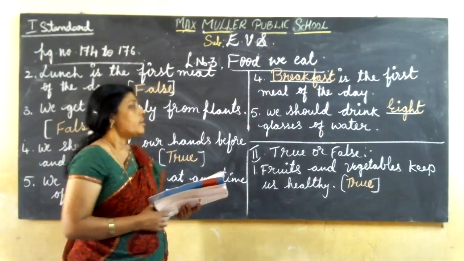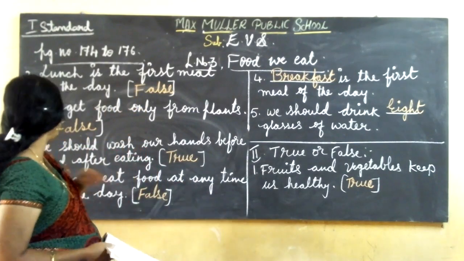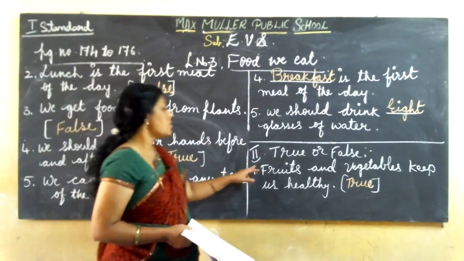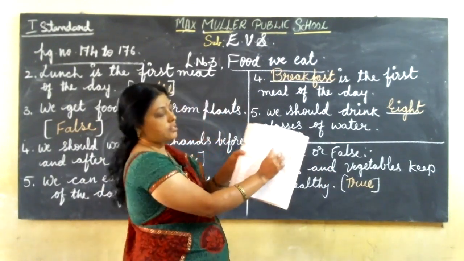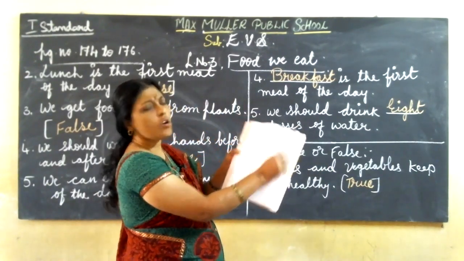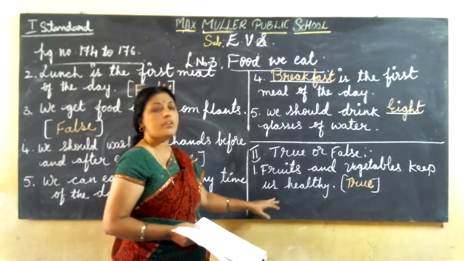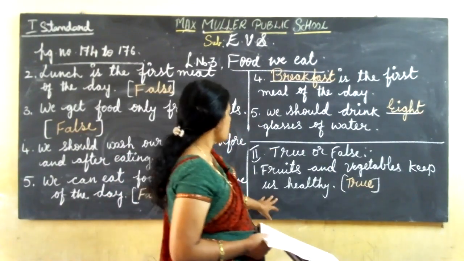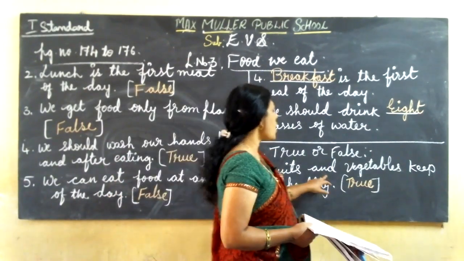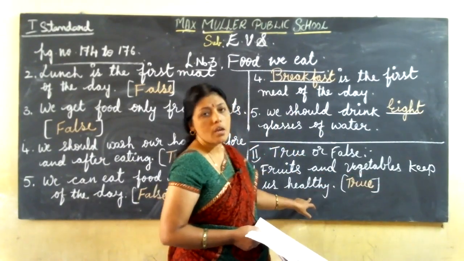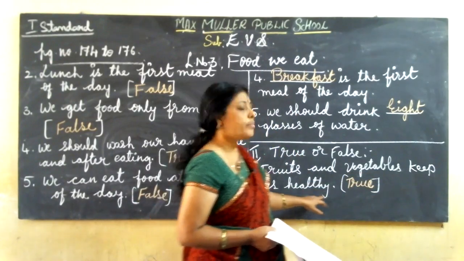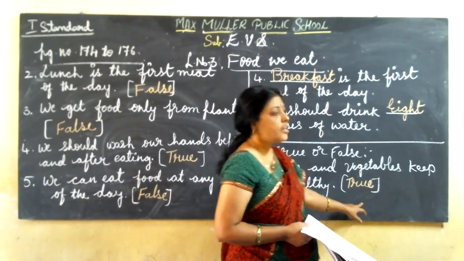Isn't it, children? Yes. So before going to the third main, we recall it once. See the second main, true or false. The boxes are given here. In these boxes, you should write whether the statement is true or false. See first one, fruits and vegetables keep us healthy. Yes, it is correct.